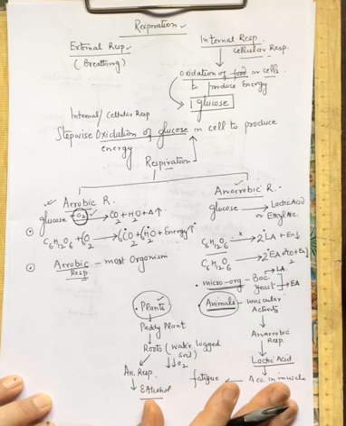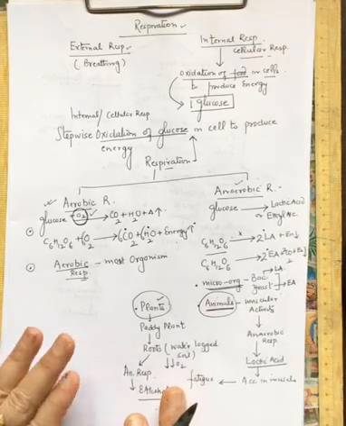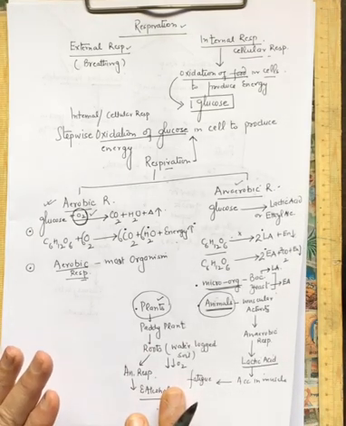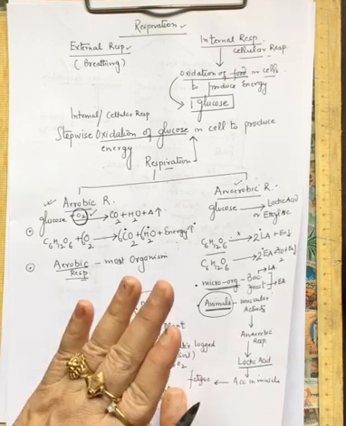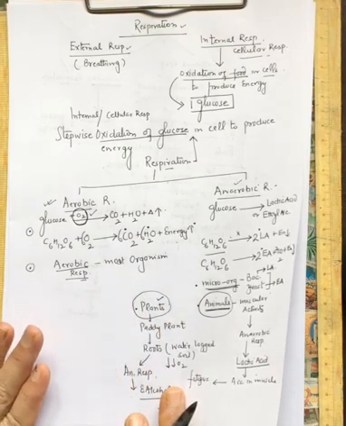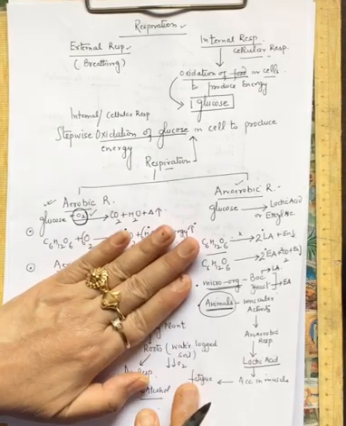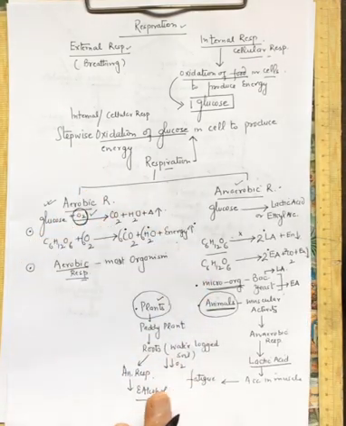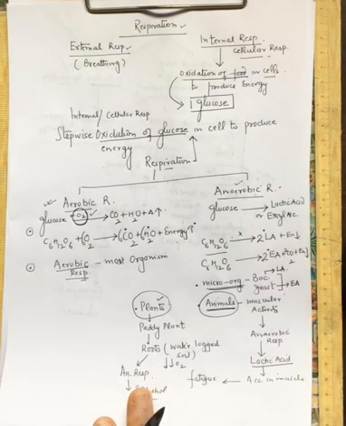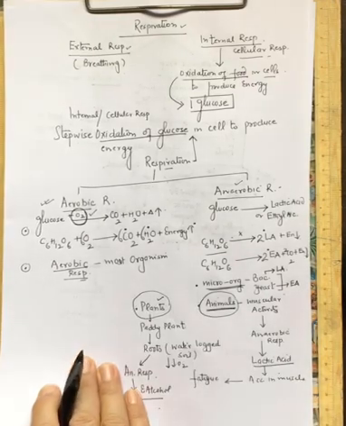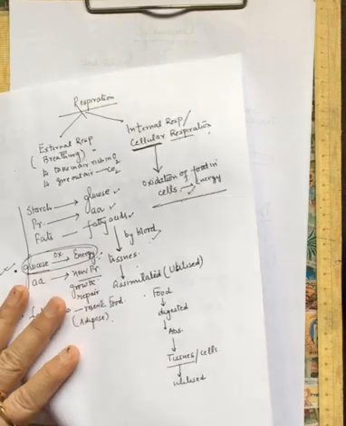So these are two basic types of respiration. The food is getting oxidized, the glucose is getting oxidized in the body cells, and the complete oxidation is called aerobic, that occurs in the presence of oxygen, and the incomplete oxidation in the absence of oxygen is called anaerobic. And majority organisms are all aerobes. In their body cells the glucose is completely oxidized, but certain microorganisms show anaerobic respiration, right?